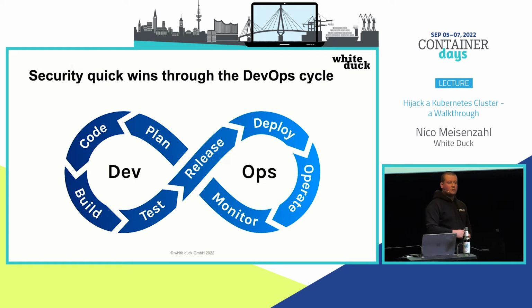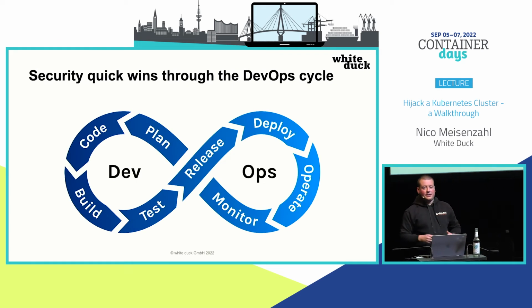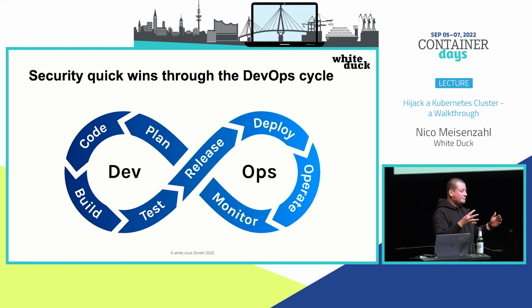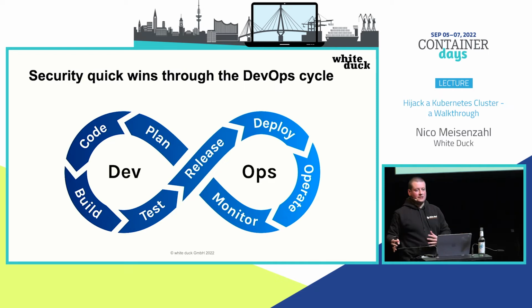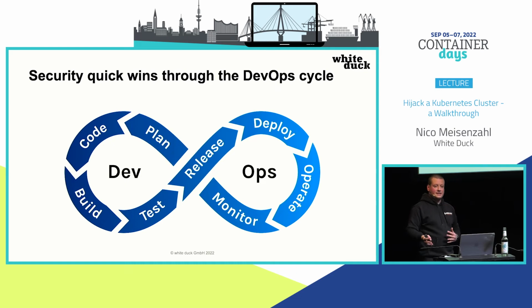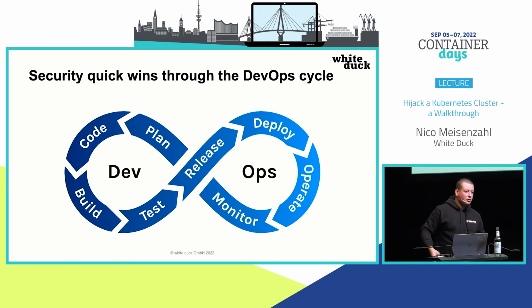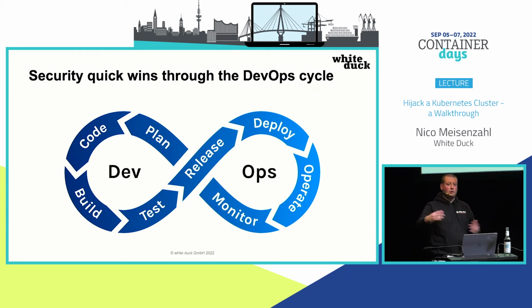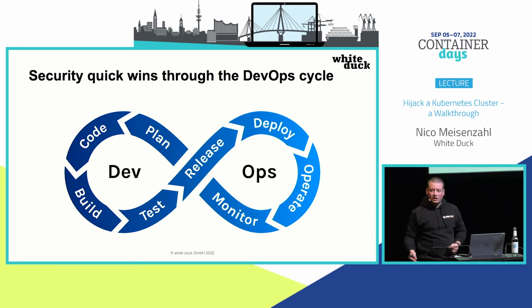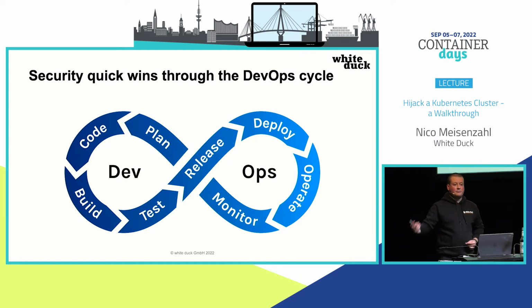Which is also pretty important is to really try to start with smaller things. If you do not have anything in place, start really with the best practices, with the basics. So it doesn't help defining a security project, talking about security for, I don't know, 2 years. And after 2 years, you have a big list of things you would like to do, but you still do not have implemented anything in the cluster. So really start small, iterate, and get better and better over time.